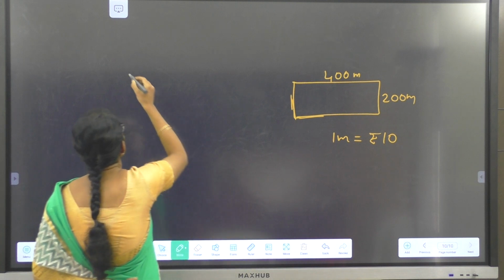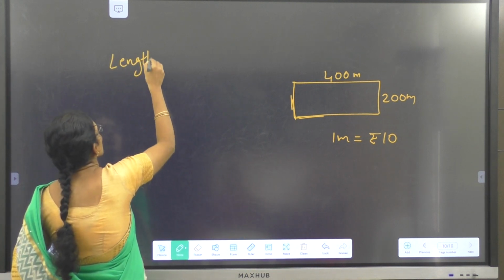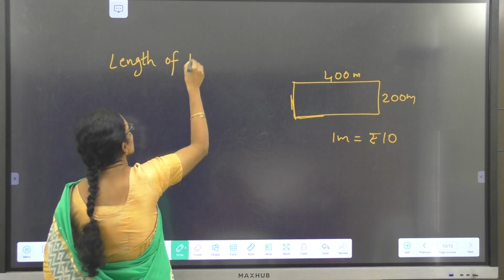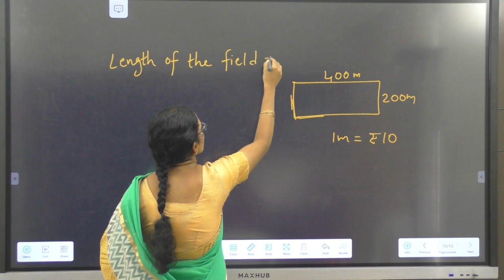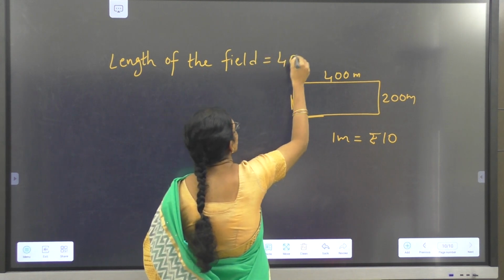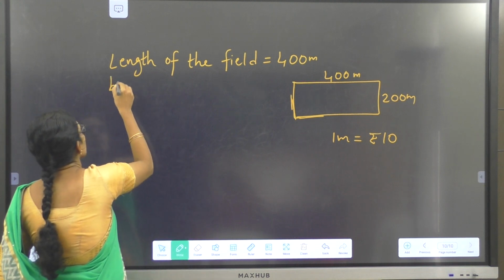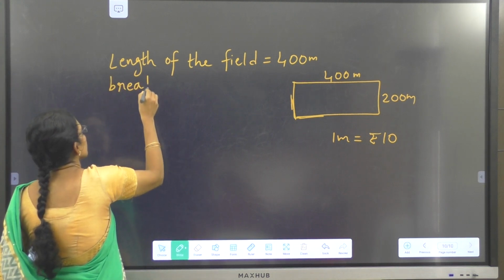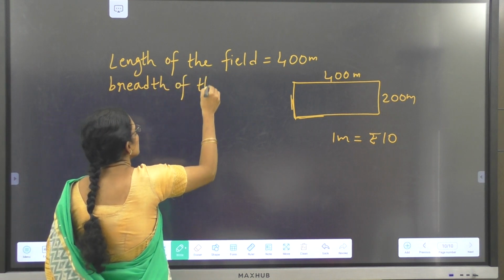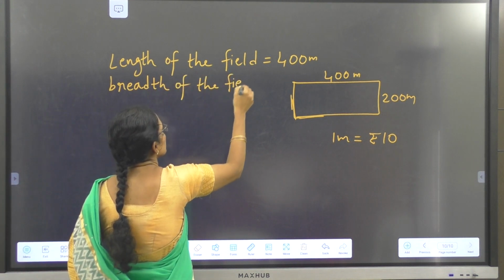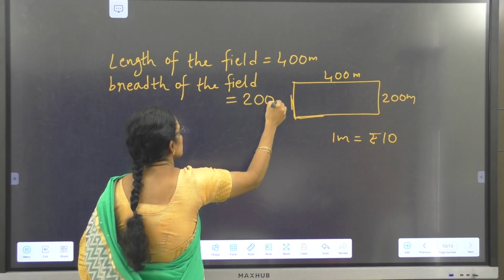Now first we write what is given. Length of the field is given as 400 meters. Breadth of the rectangular field is given as 200 meters.